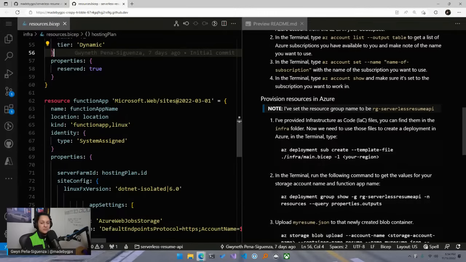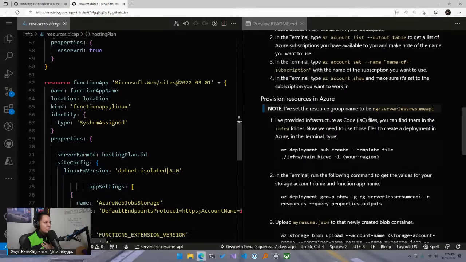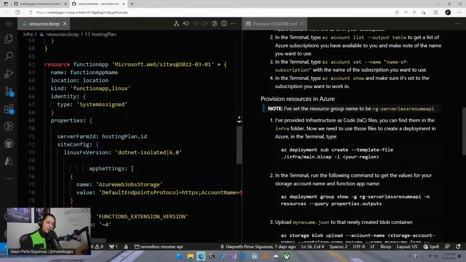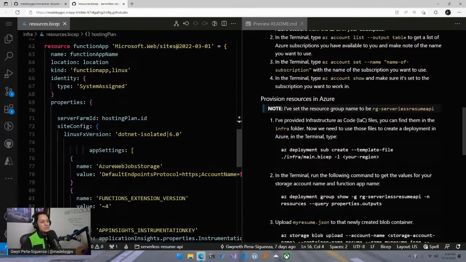Well, this is a function app of type Linux, because you can deploy functions that are based off Linux containers, or Linux virtual machines, I should say, and Windows. So depending on what better fits your solution, you would deploy that here. But for us, we're going to use Linux. Also, depending on the different type of function and the different type of runtime, you might have different properties. So you would have to change that as well. But for here and for us, this is what's going to work.